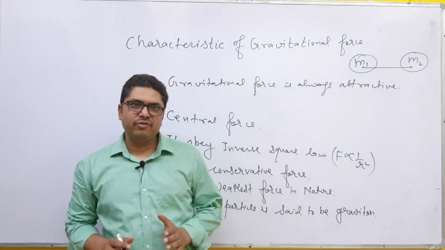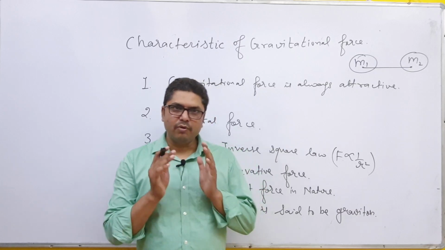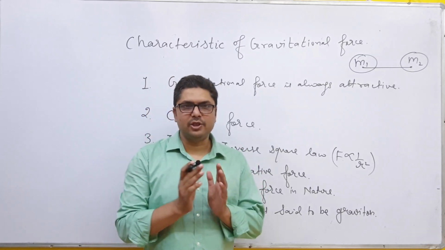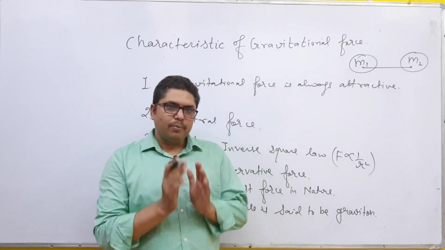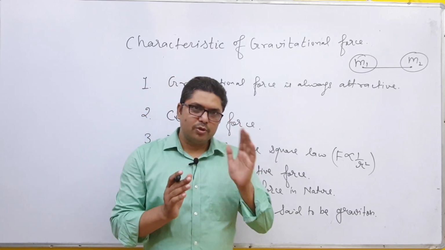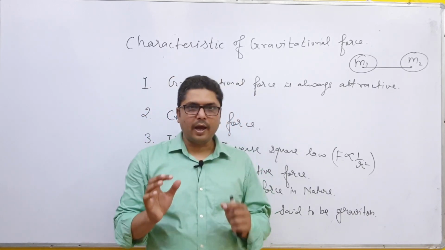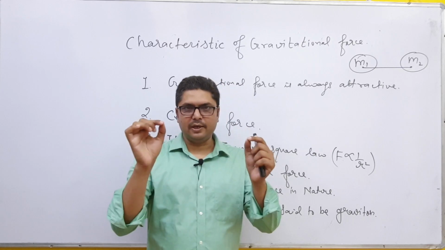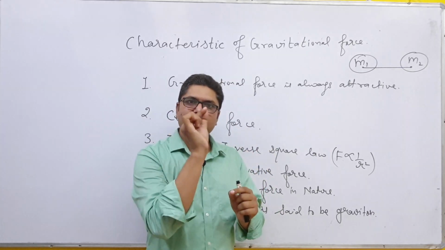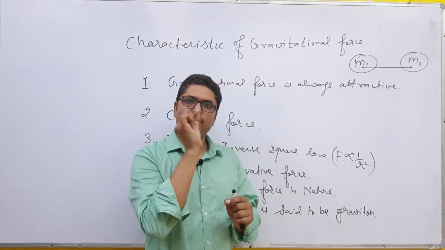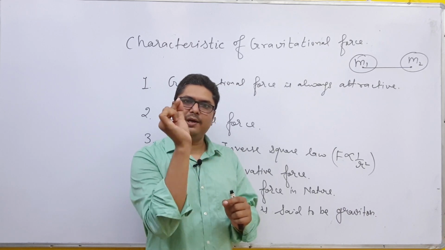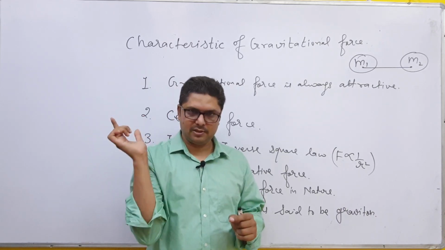The entire universe is working through some exchange. Suppose you take a stone and tie it with a string and start revolving it. Then you see that the stone is revolving at a particular distance, at a fixed radius.